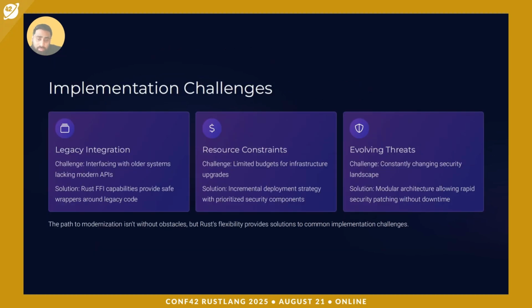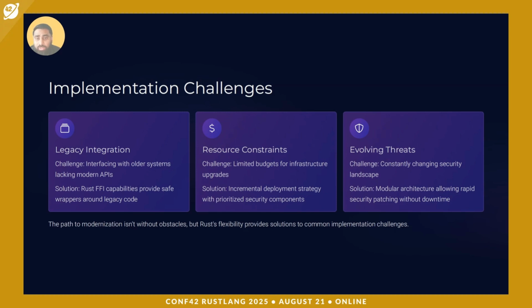And then some might be asking what are the implementation challenges that we have seen. Basically, adopting Rust isn't without hurdles. So, legacy integration: older systems often lack modern APIs, as everybody knows. Rust capabilities safely wrap legacy code, extending its lifespan. And also resource constraints: incremental rollouts prioritize high impact security components early.